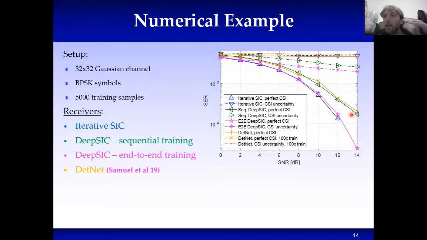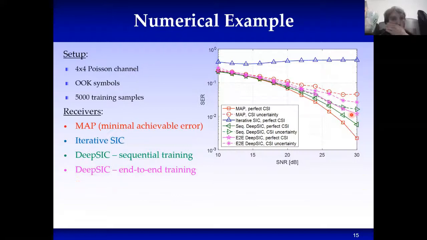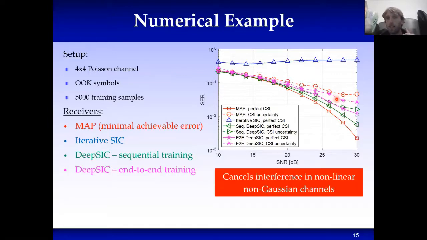Now, these are all linear channels where soft interference cancellation, the model-based version, works. We can also look at a Poisson channel, where it's not a linear channel. So soft interference cancellation really doesn't work. It cannot cancel the interference by subtraction. However, our proposed deep soft interference cancellation method works very well with uncertainty or without uncertainty, with end-to-end training and with sequential training. So this actually demonstrates the gain of using deep networks here.